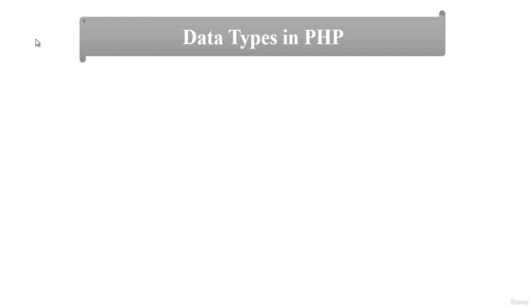Hi guys, in this class we will discuss scalar data types predefined in PHP. They are string, integer, float and boolean. So first of all, we discuss the string data type.